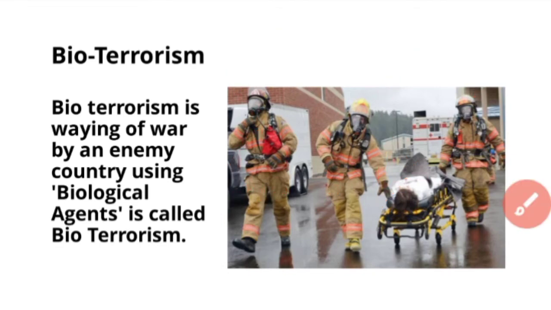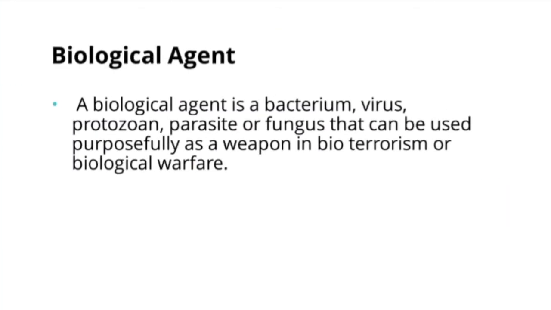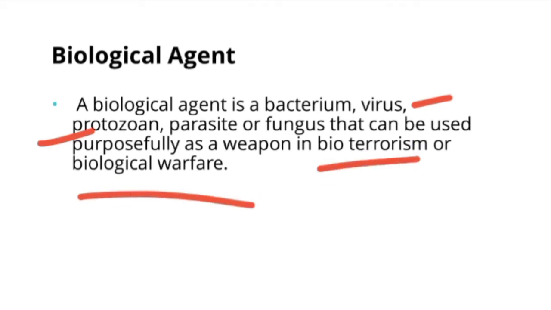Now we will know about biological agents. What is a biological agent? A biological agent is a bacterium, virus, protozoa, parasite, or fungus that can be used purposefully as a weapon in bioterrorism or biological warfare. So a biological agent means a bacteria, virus, or any toxic agent, and it is used in biological warfare and bioterrorism.